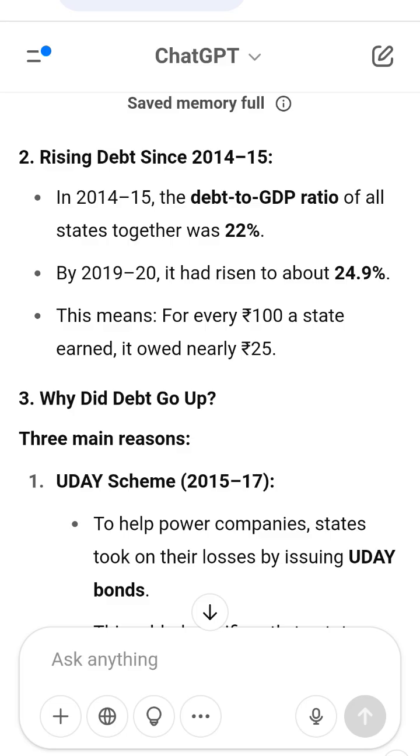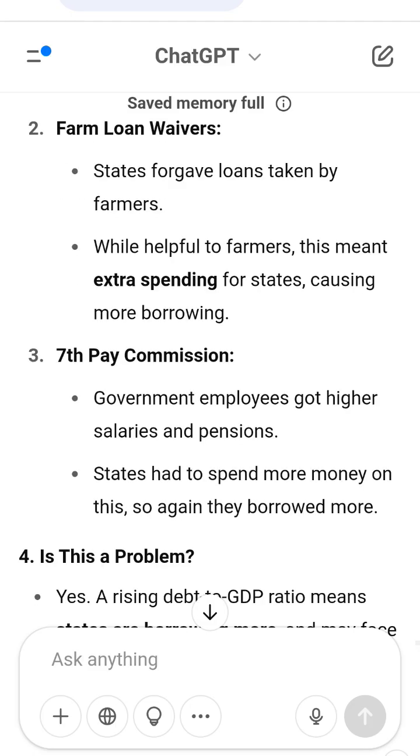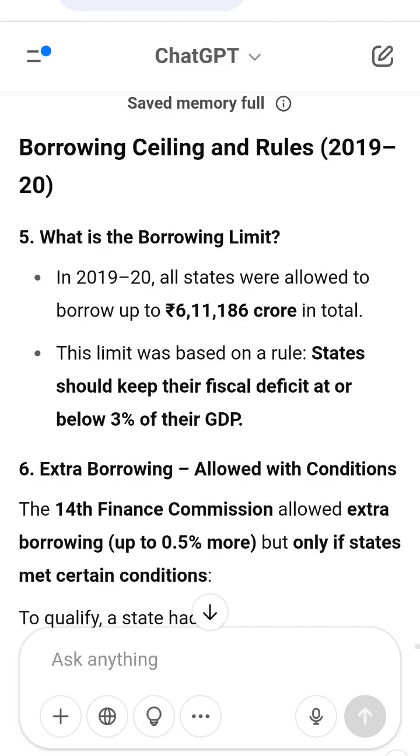Conclusion. Indian states have been borrowing in recent years due to several welfare and salary-related expenses. This borrowing is raising their debt levels and could affect the future. The government tries to control this by setting borrowing limits and giving extra flexibility only if states are financially disciplined.